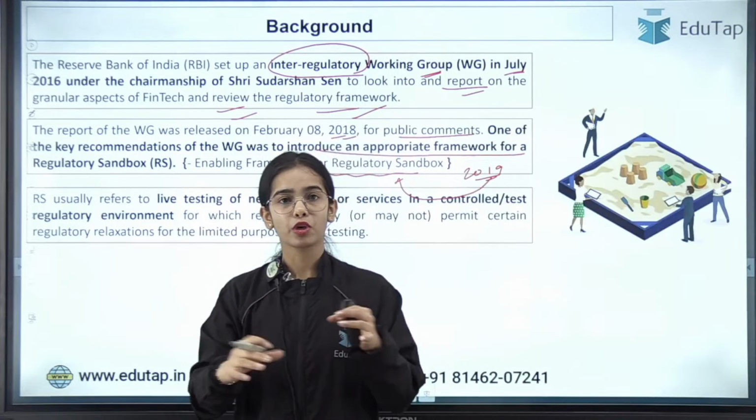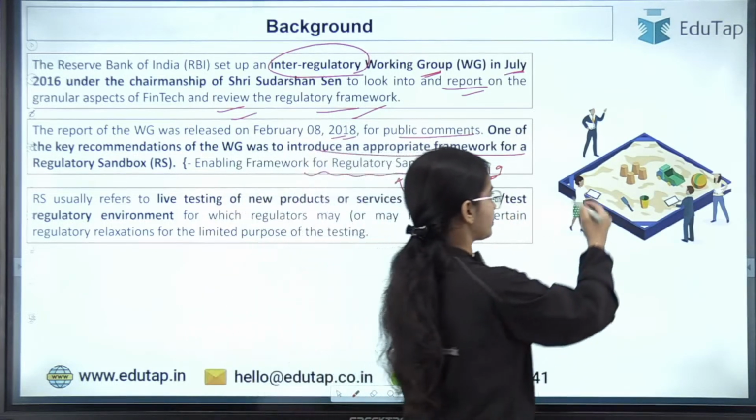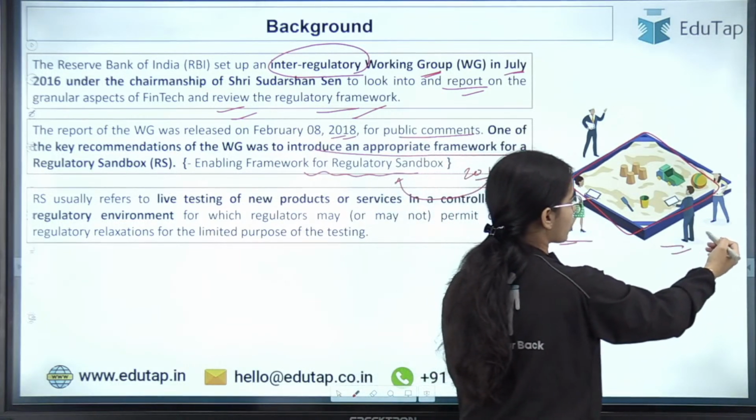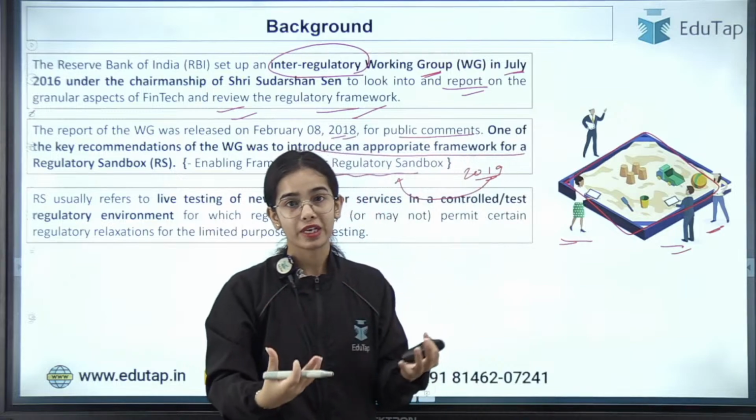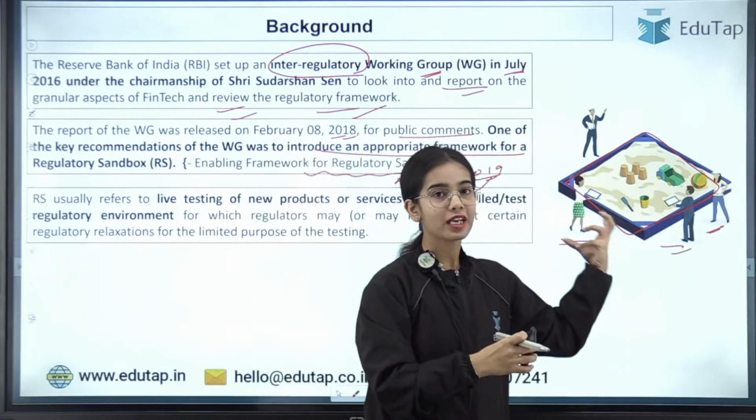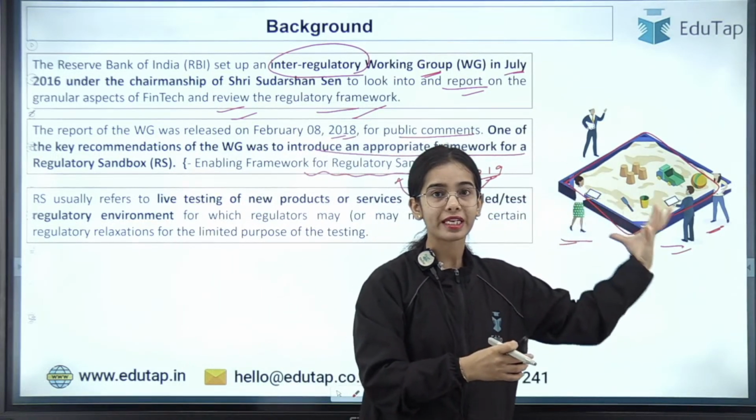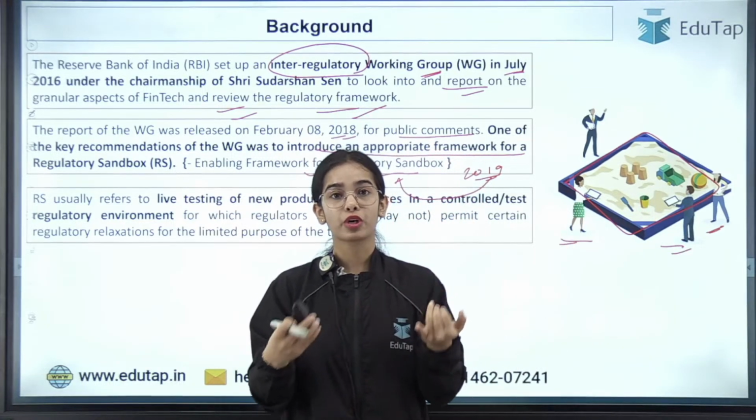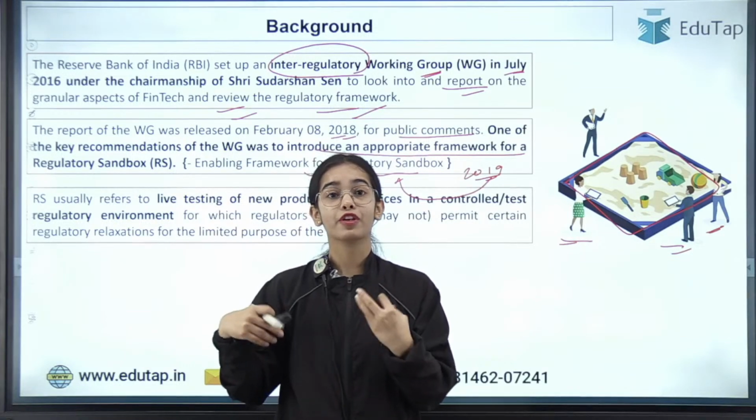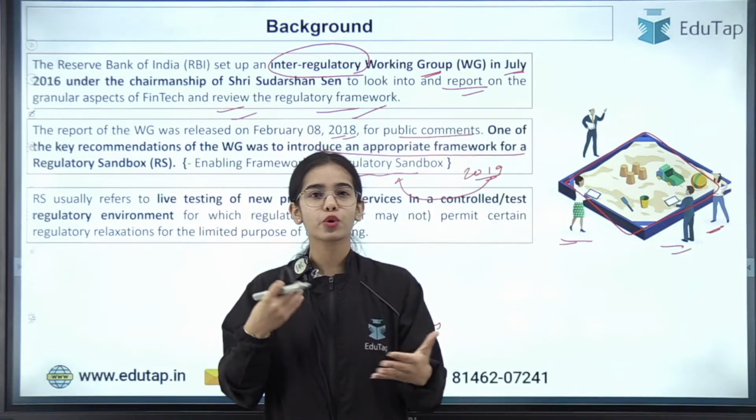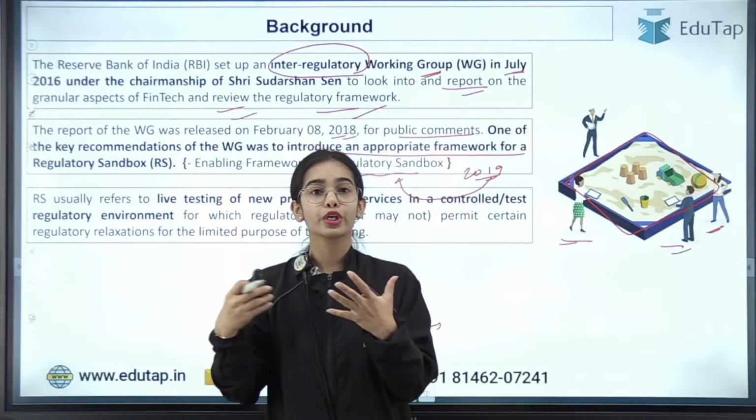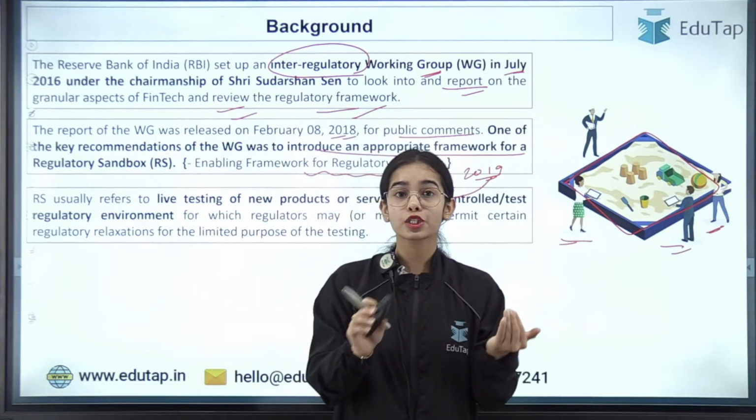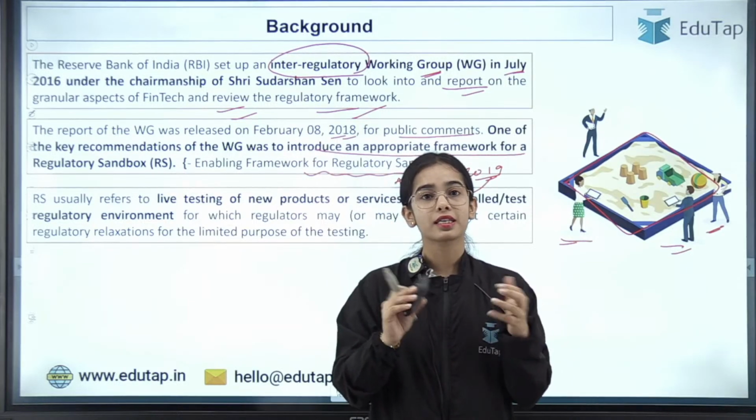So regulatory sandbox, you can see that this is a controlled environment that is provided to the innovators, and in this controlled environment the innovators have to test their product. If they have an innovative product, innovative service, or innovative technology, how is it going to affect the people, how is it going to help the consumers, what is the negative effect, what are the risks associated with an innovative product, service or technology.